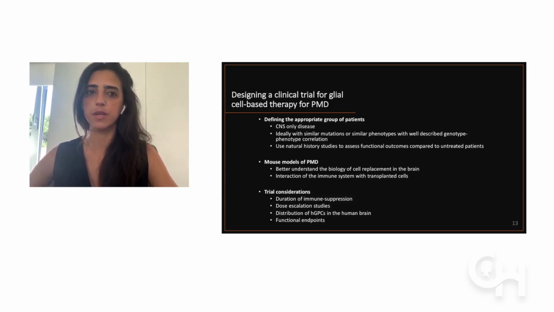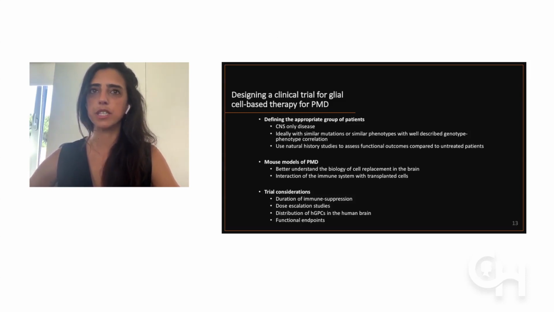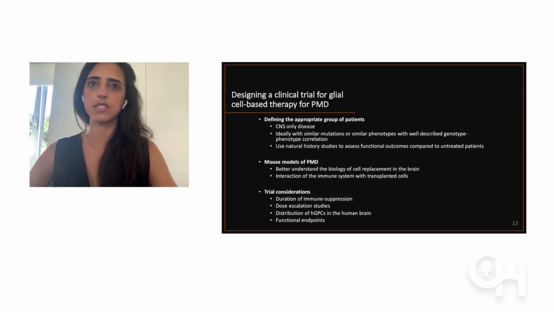So one point is that glial cell-based therapy is primarily a treatment for the CNS, the central nervous system. It means to treat the brain, but not the peripheral nervous system of the null cases and spastic paraplegia, because these cells do not cross the barrier from the central to the peripheral nervous system. For this case, the candidates would be primarily connatal or classical phenotypes. Ideally, we would prefer that the patients have similar mutations or similar phenotypes, grouped with some kind of genotype-phenotype correlation that would be possible.